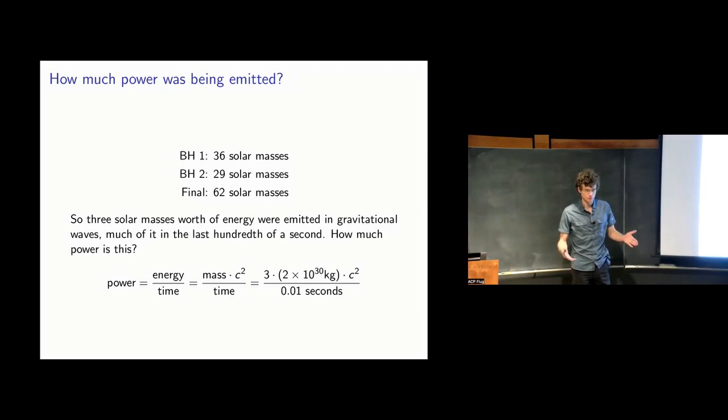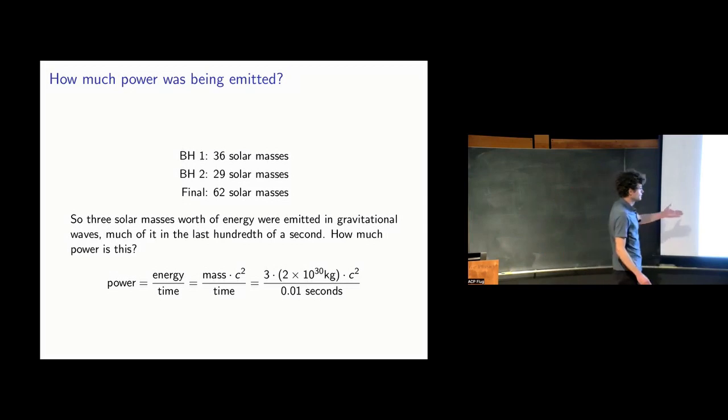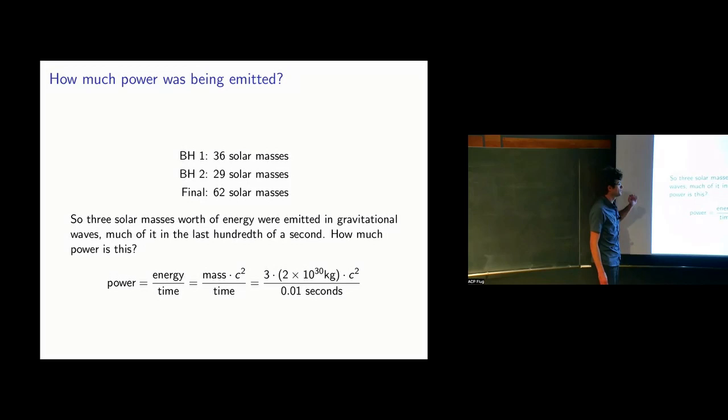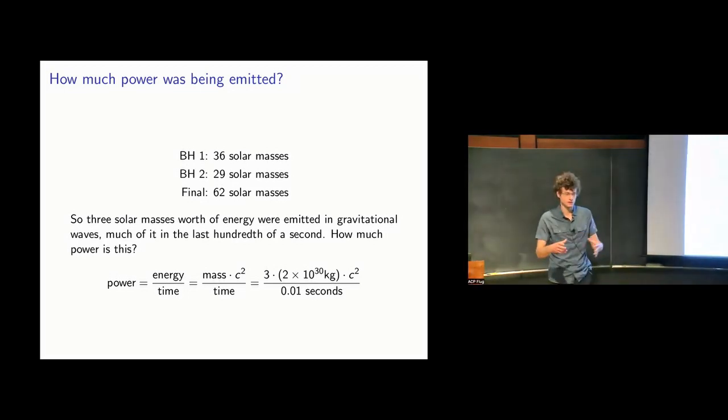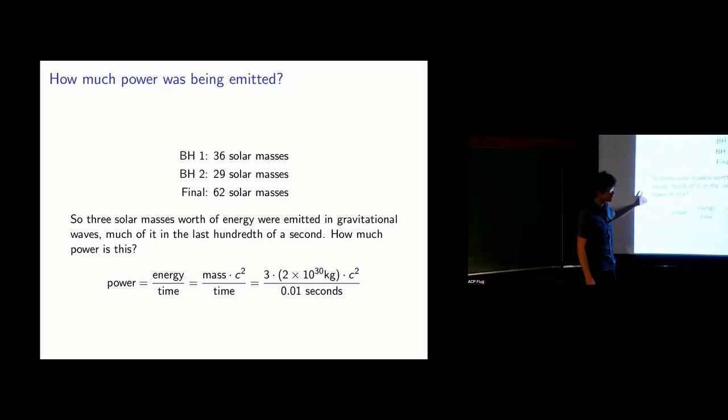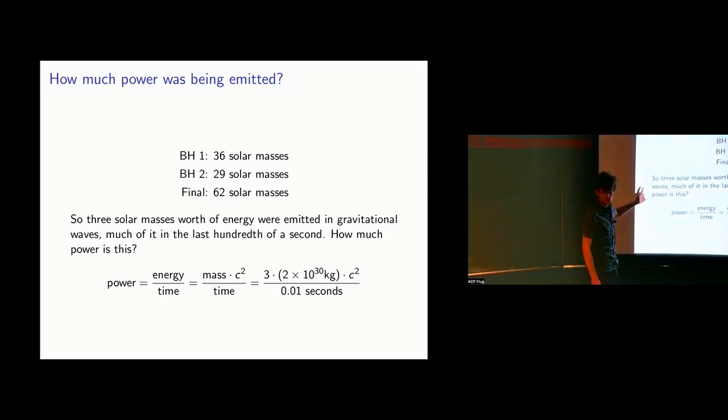Where did those go? Where did those 3 solar masses go? Oh, they were emitted in energy, exactly. So they were emitted in the gravitational waves, primarily, during the final moments of the merger of these two black holes. As they're rotating around each other, they're emitting gravitational waves for a long time, but the power increases dramatically towards the final moments of the merger. And actually, a lot of the energy, a lot of the 3 solar masses was emitted in the last 100th of a second in collision.